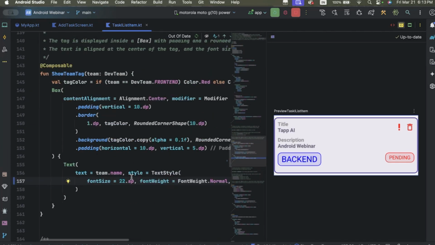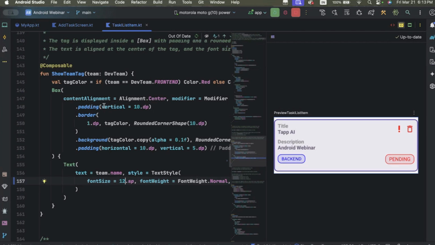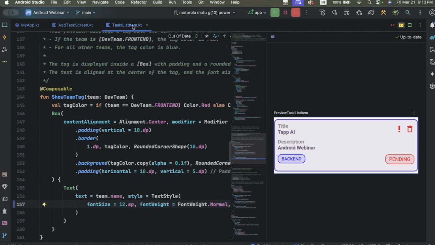Now you see that if I change the font size, it becomes bigger. Like this, in Jetpack Compose we can build our application using UI toolkits. It's easy to manage the UI and the logical part in a single file, that is a Kotlin file.